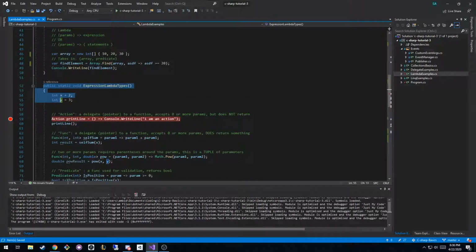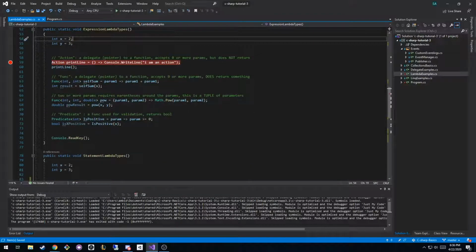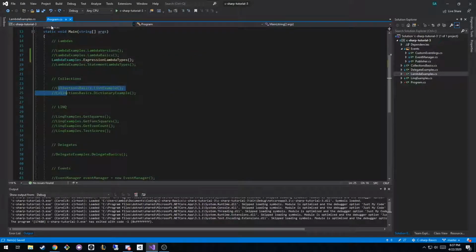Okay, I want to answer your question on whether we should do some more examples, but I think if I keep doing more examples with this Func, Action, and Predicate syntax, it's going to make even less sense. So we're going to move on and come back to it when we get to LINQ, because that's where you're going to find it most useful.